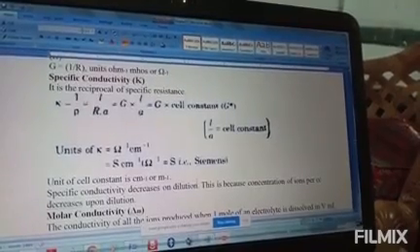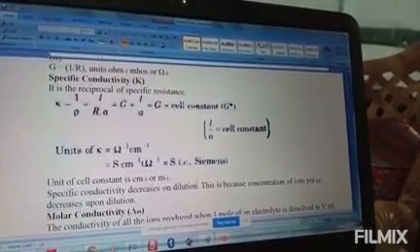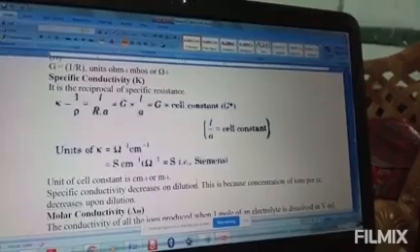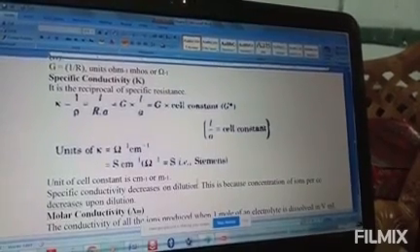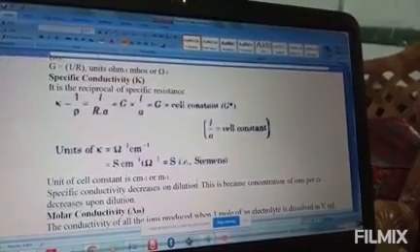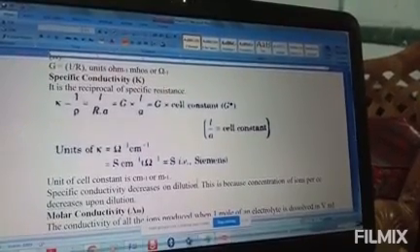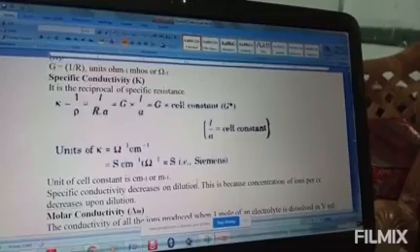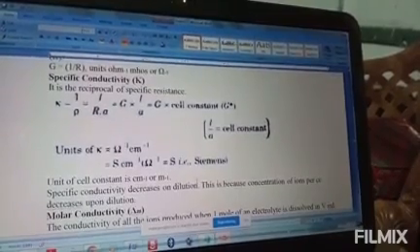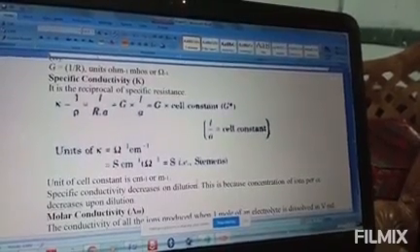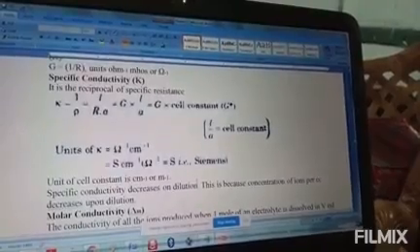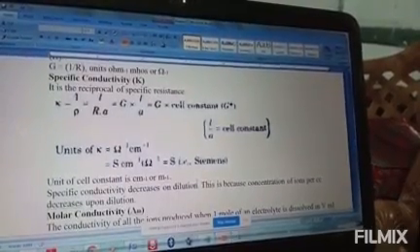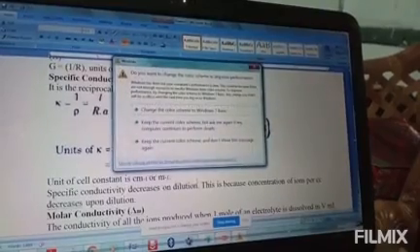Now, let us see electrical conductance on page 76, so you may open page number 76. The magnitude of conductivity varies a great deal and depends on the nature of the material.